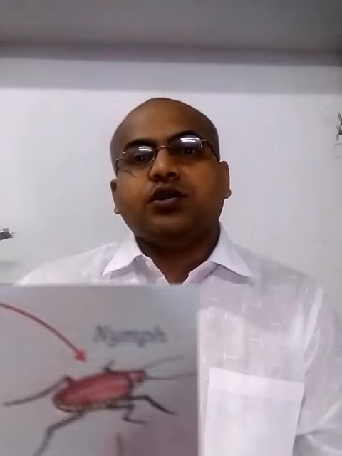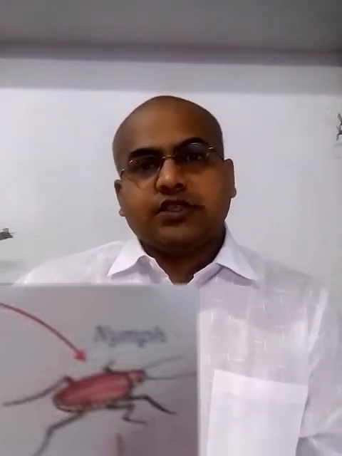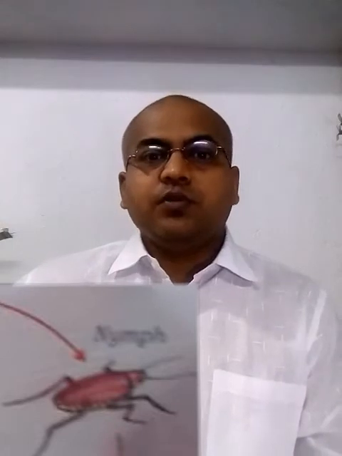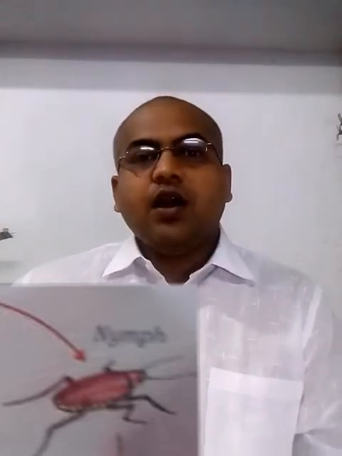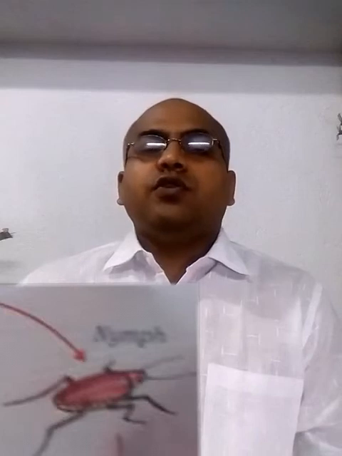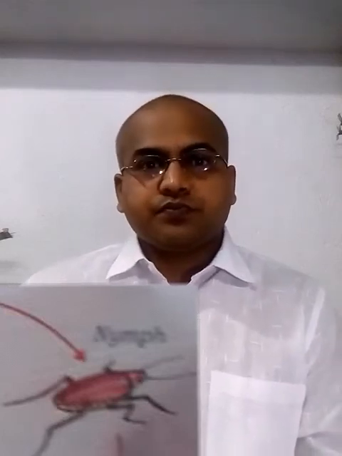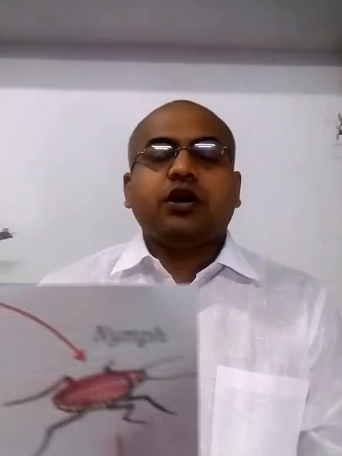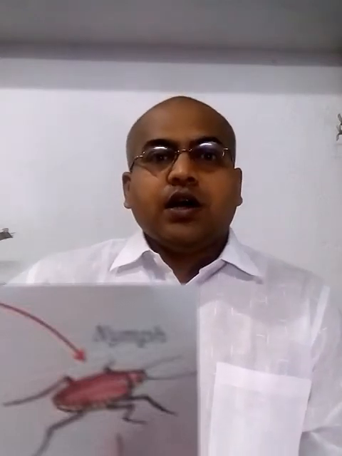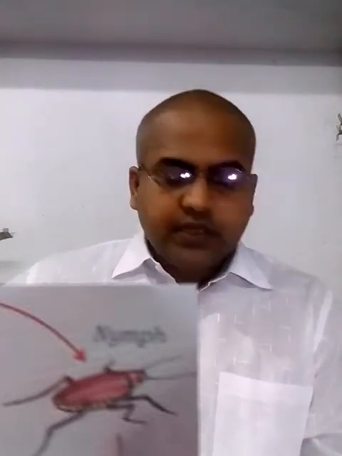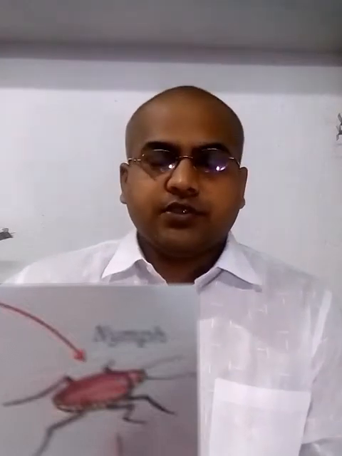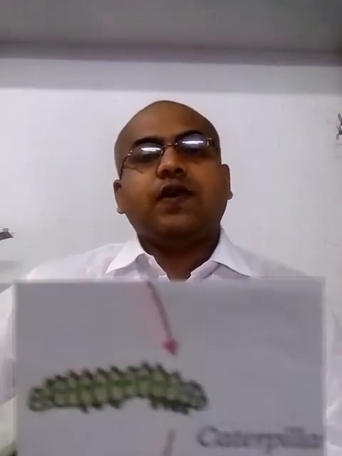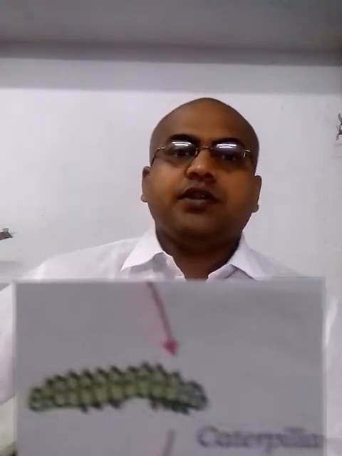The next word is molting. So molting is the process of shedding off skin. Shedding off skin is called molting. The next word is metamorphosis. So metamorphosis is the process in which an immature young one develops into an adult. Transformation of an immature young one into an adult is called metamorphosis. So these are some words you have to remember after learning this chapter.